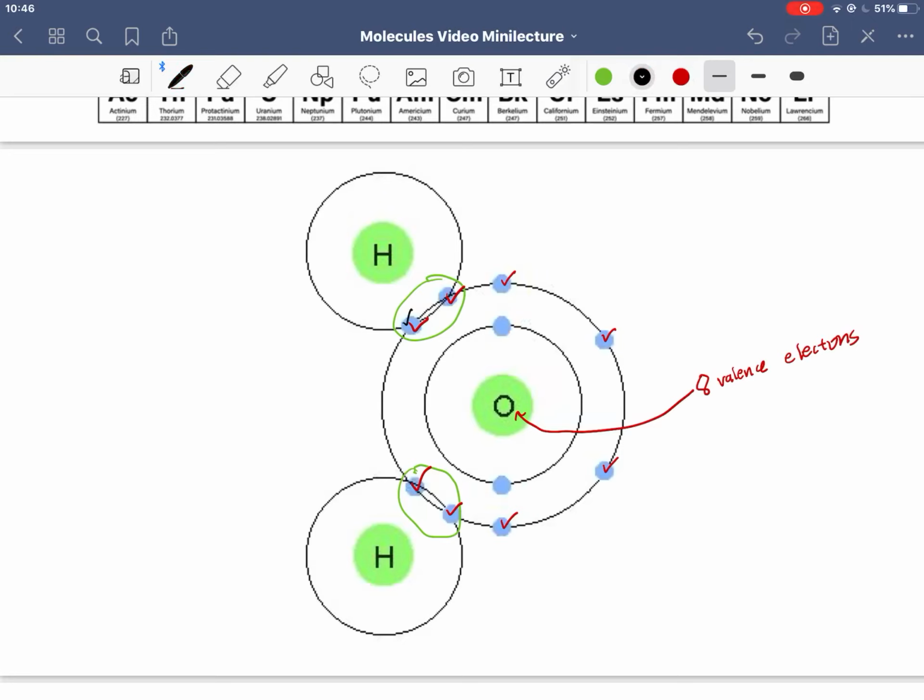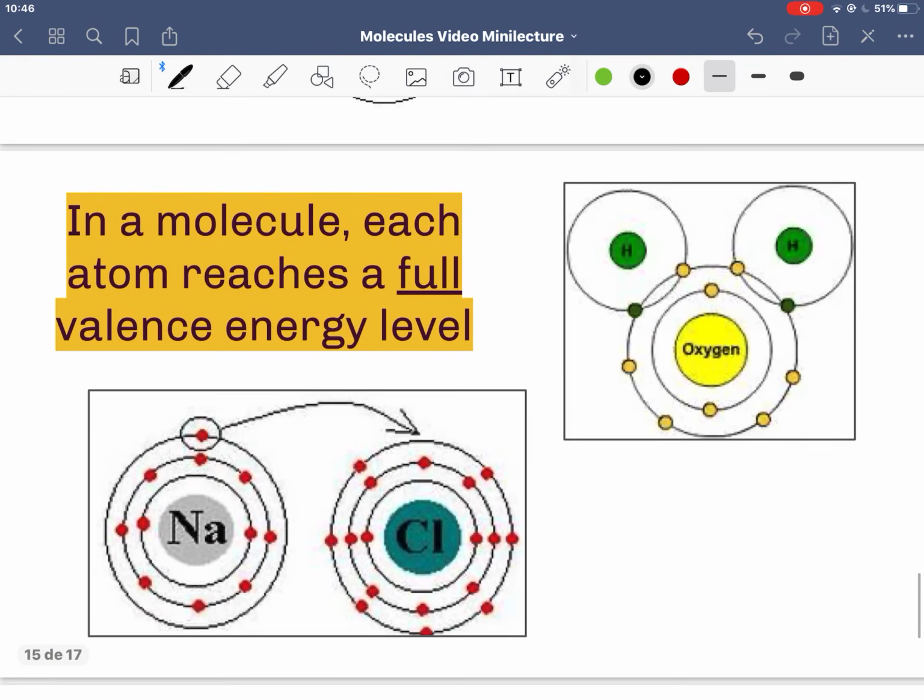And my hydrogen now has access to 2 valence electrons. And same with this hydrogen. It also has access to 2 valence electrons. Well, these numbers should be important to you. These are the numbers of a full valence energy level. So molecules form so that each atom reaches a full valence energy level, a full outer energy level. So that can happen with water, where there's a sharing of valence electrons going on.